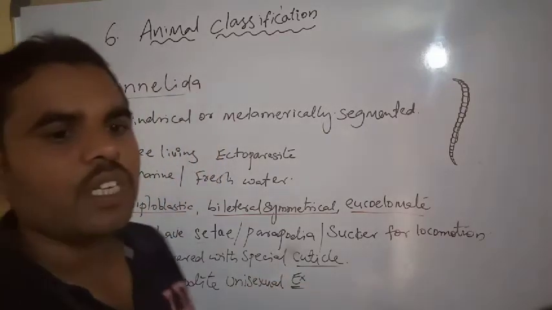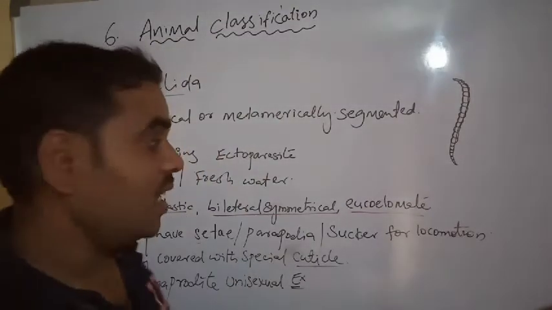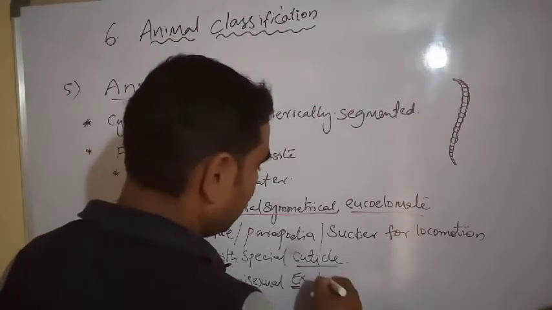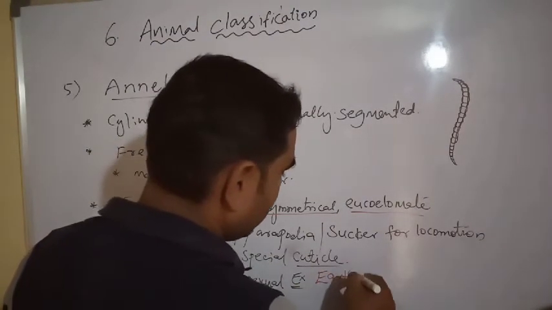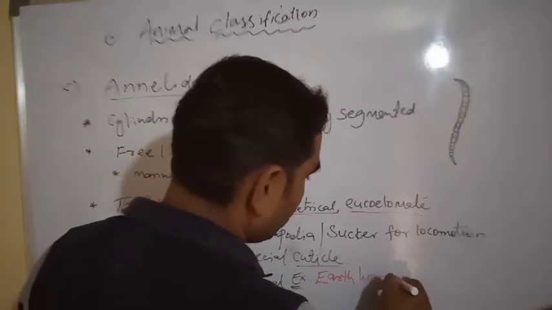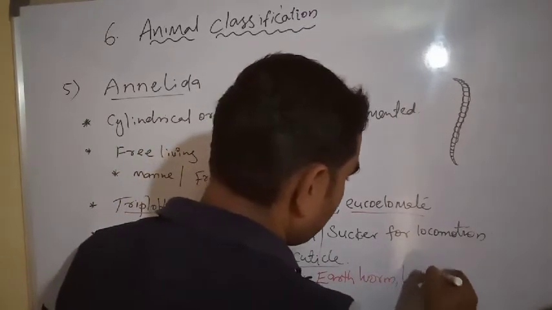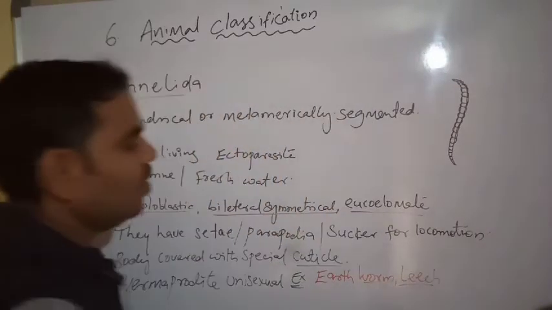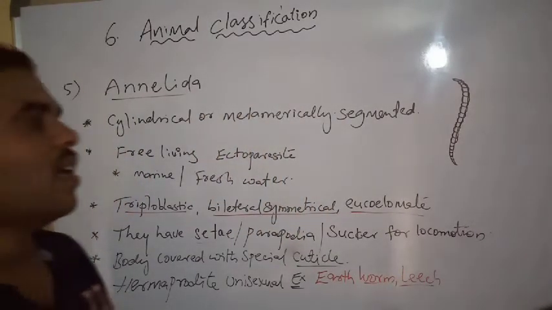Hermaphrodite and unisexual. The best examples are two: earthworm and leech.